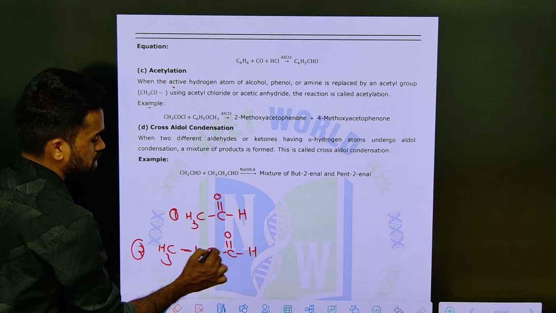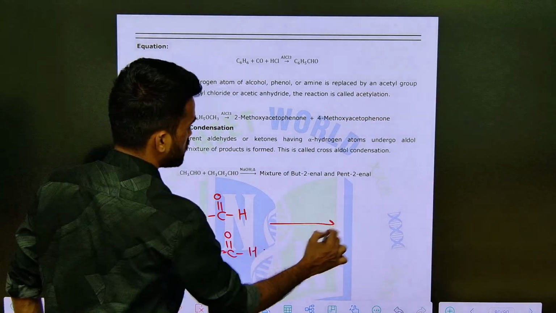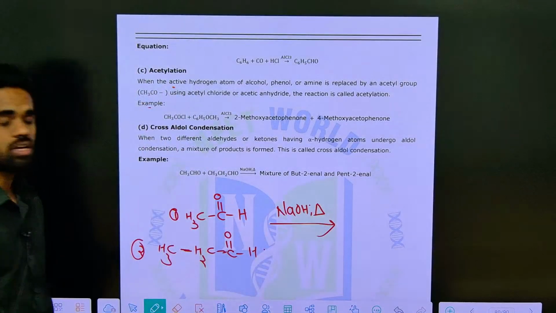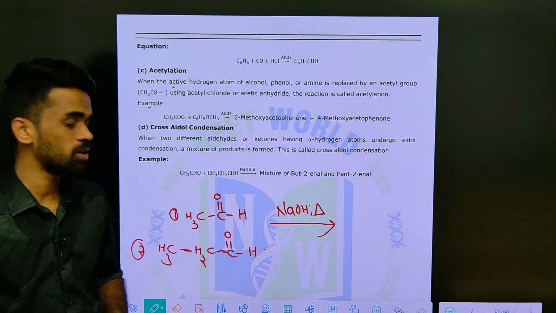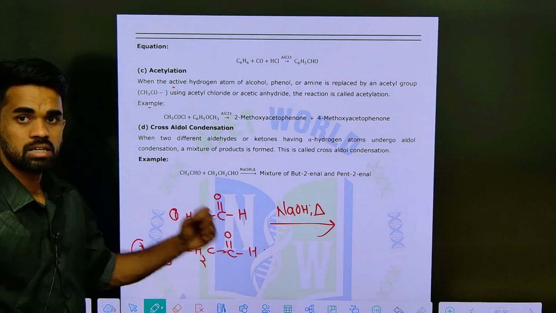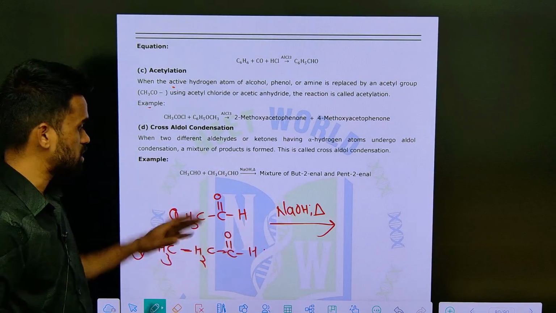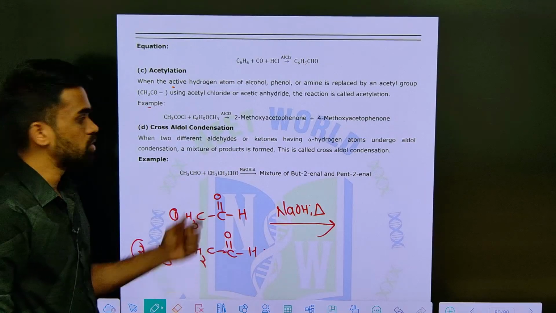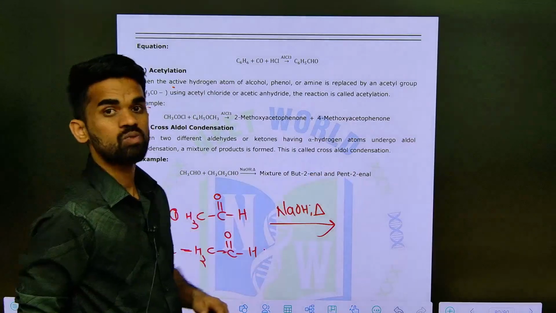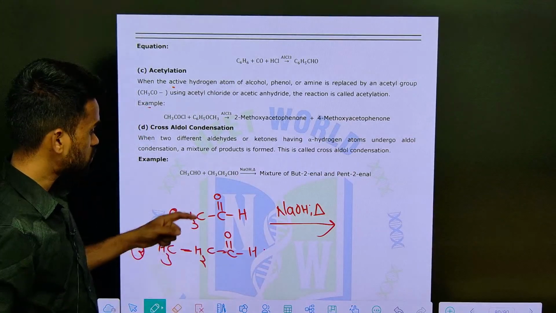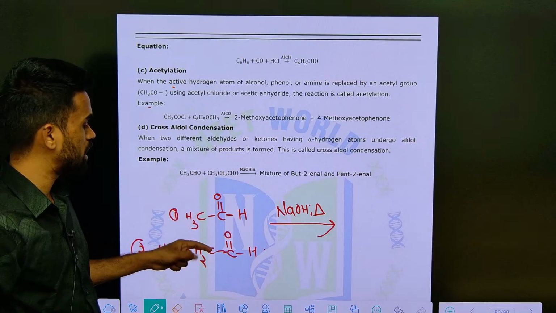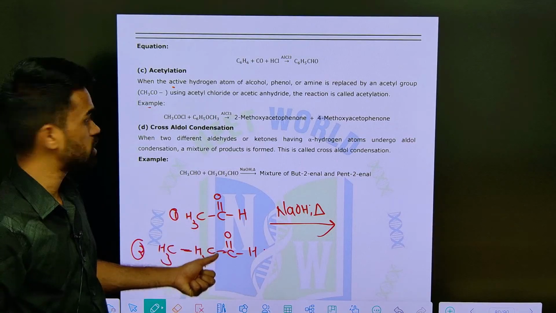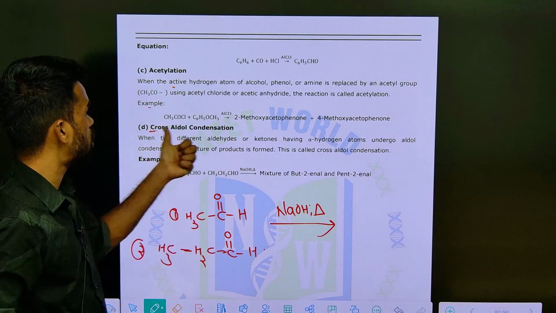Two different molecules if we take and if we are treating them with NaOH followed by heating condition, we are going to get a final product. See, the final product formation depends on what the starting materials are. I have taken a mixture of two starting materials, so you are going to get a mixture of products. So what are the mixture of products here? Whenever you are taking two different aldehydes with alpha hydrogens, different carbonyl compounds, you are going to get a cross aldol reaction.